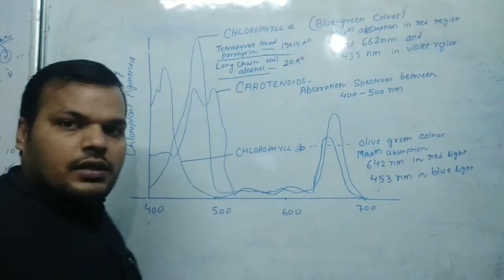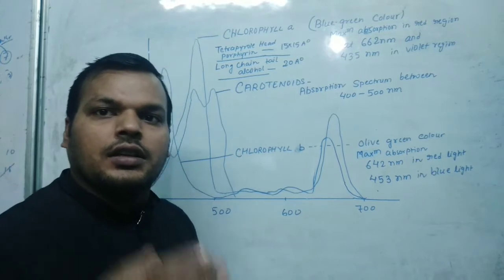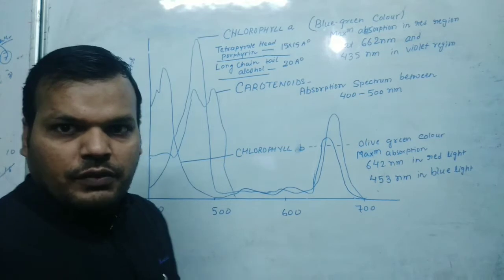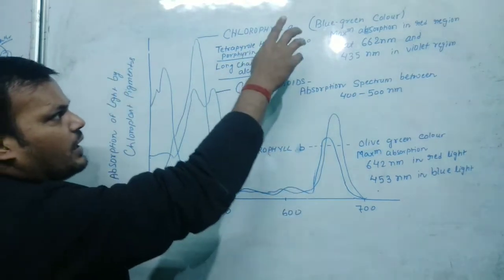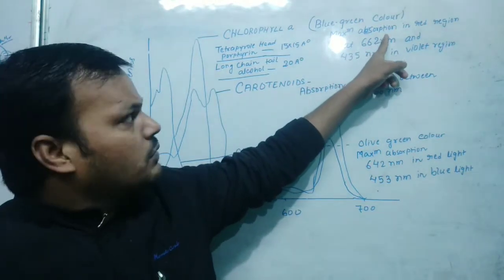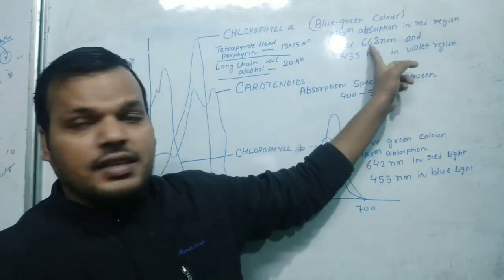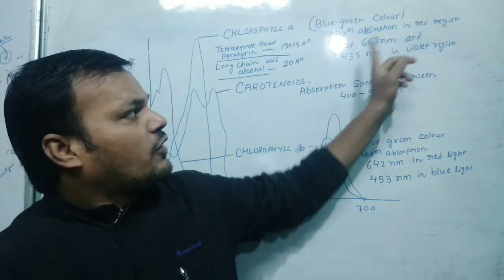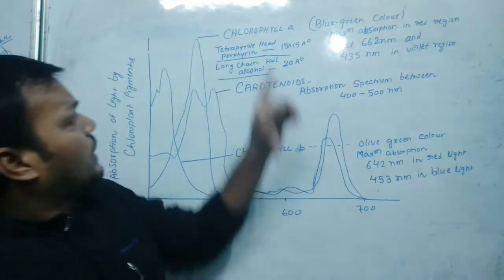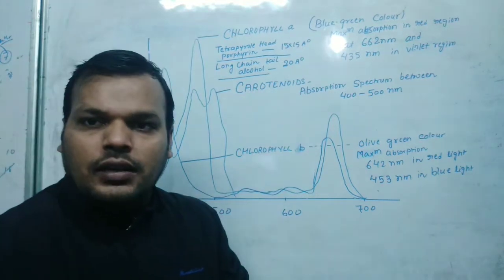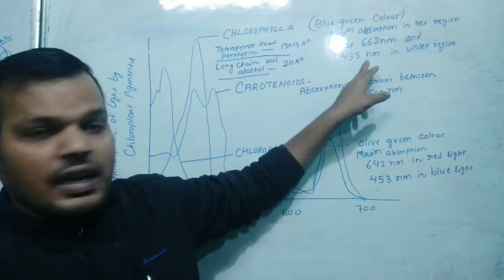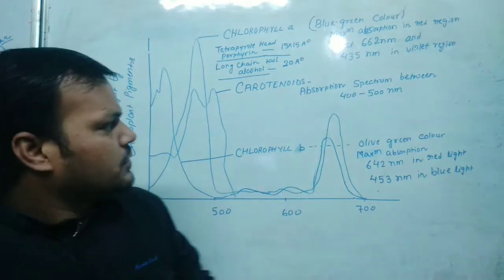What you have to find is at which wavelength of light these pigments go for maximum absorption. So let us discuss first chlorophyll A. Chlorophyll A is blue-green in color and its maximum absorption is in the red region at 662 nanometer and at 435 nanometer in the violet region. So the maximum absorption by chlorophyll A will be in the red region, at 662 nanometer, and in the violet region, at 435 nanometer wavelength of light.